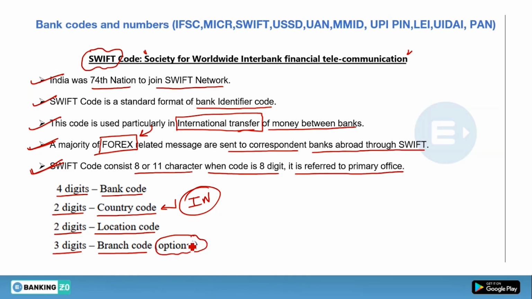So basically from SWIFT we can take out 3 to 4 important points, that is, what is the full form, and what is the number of India in terms of joining the SWIFT network, and what is the purpose of SWIFT code and how many characters it includes. It includes 8 or 11 characters. The purpose is international transfer of money between the banks, and India is the 74th nation to join the SWIFT network, and the full form is Society for Worldwide Interbank Financial Telecommunication. So all these points are important regarding the SWIFT network.